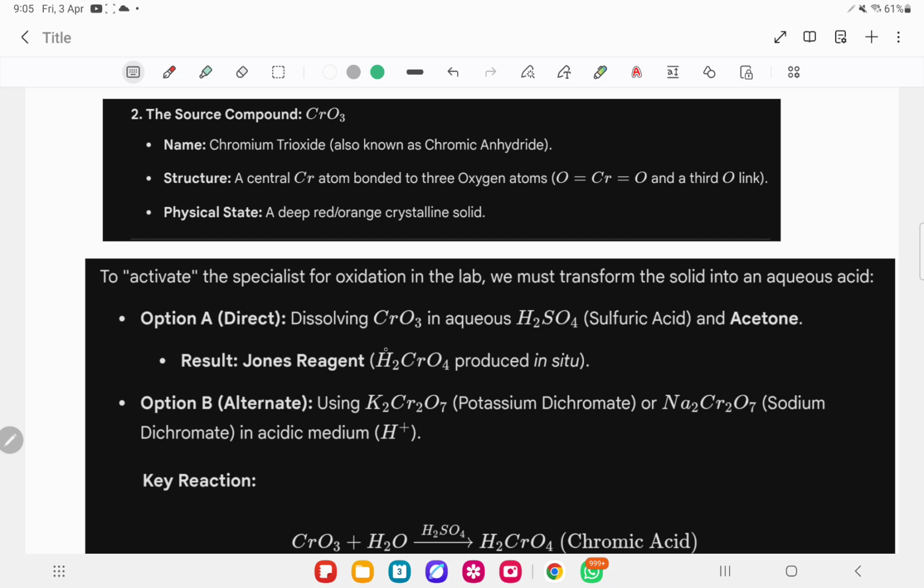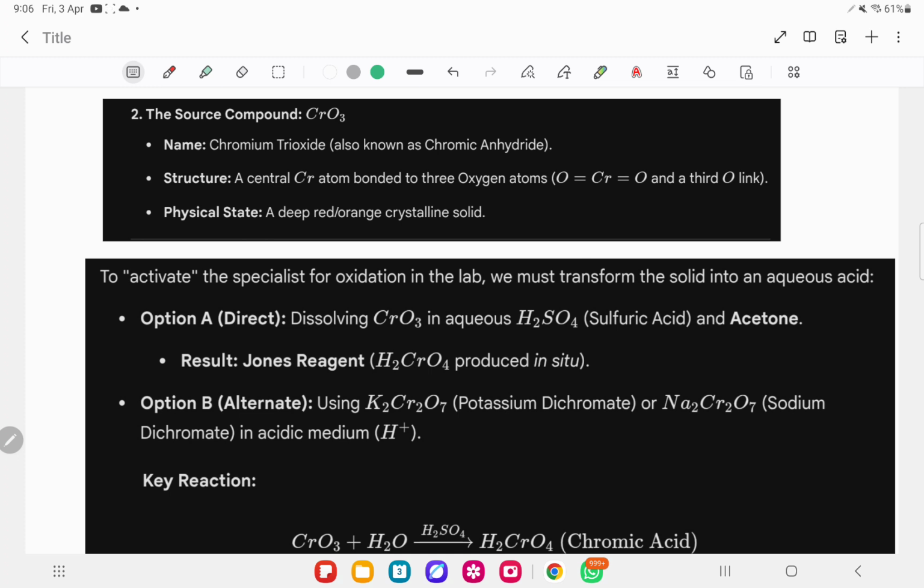This mixture of CrO3, H2SO4, water plus acetone, or chromic acid in H2SO4, is called Jones reagent. It is prepared in situ because it is very unstable, so whenever you want it, you have to prepare it, just take the solid.